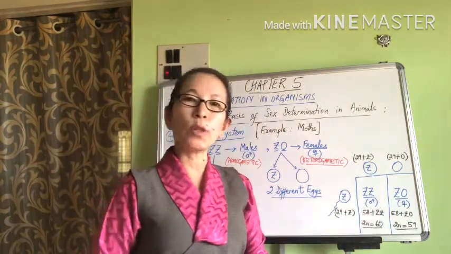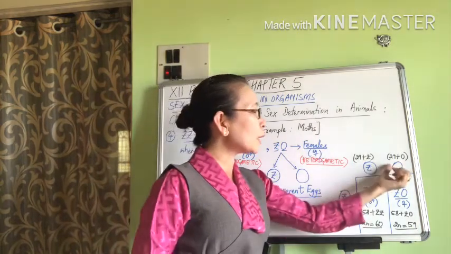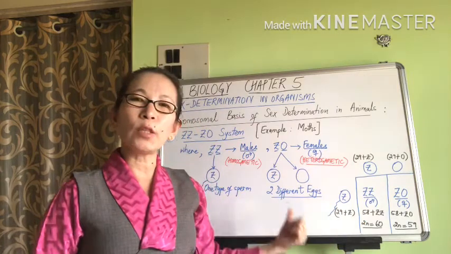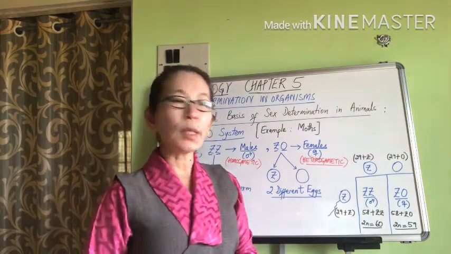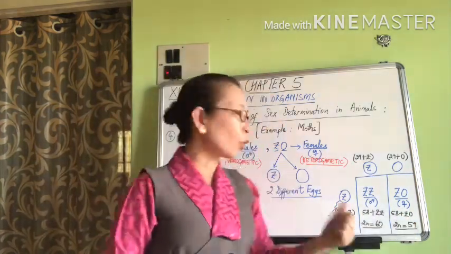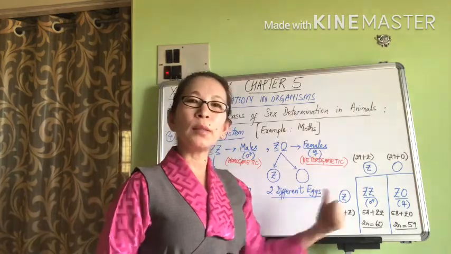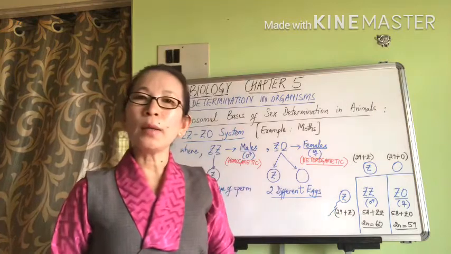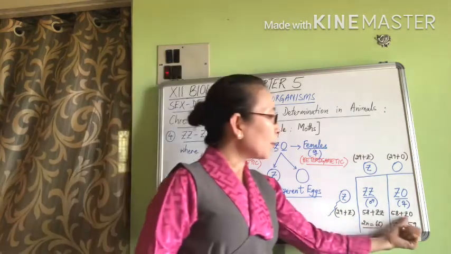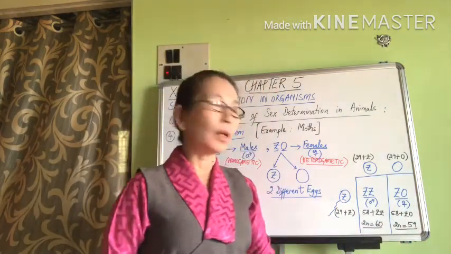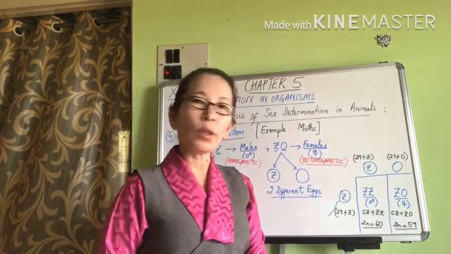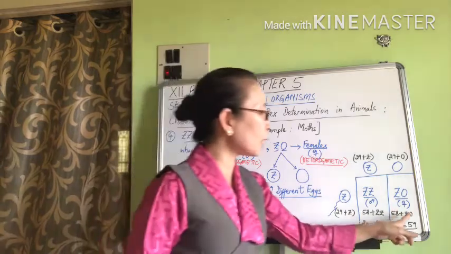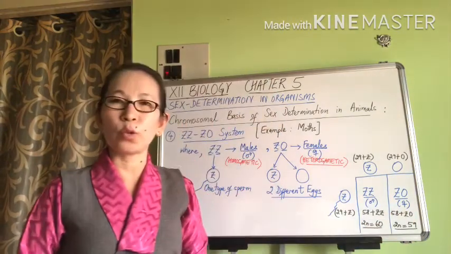And female moths are going to be receiving 29 sets of autosomes each from the male and female gamete, plus only one sex chromosome from the male gamete, which is the Z chromosome. The female gamete doesn't contribute or doesn't have the sex chromosome. So, because of which, in the case of female moths, their diploid number is 59. So, it is one less because they have one less sex chromosome.